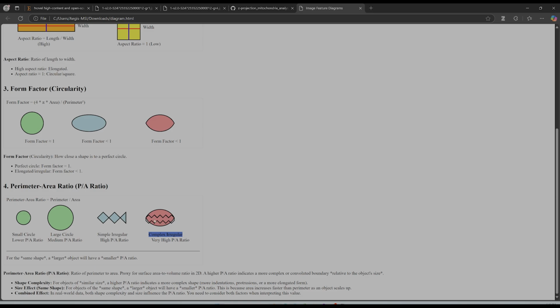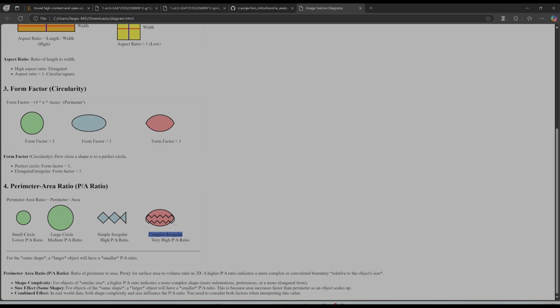zigzag shape of the perimeter, and then you try to fit an approximated area, like let's say an oval shape to that area to approximate the area of that shape, what you will find is that the perimeter will be larger than the area that can be bounded by a bounding box or bounding circle or some kind of a known object.